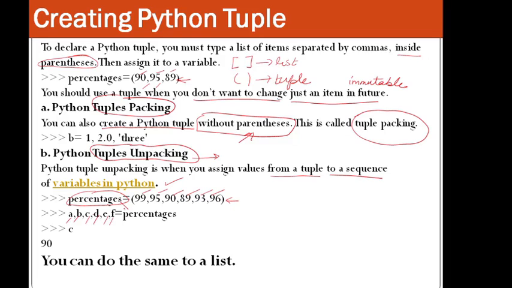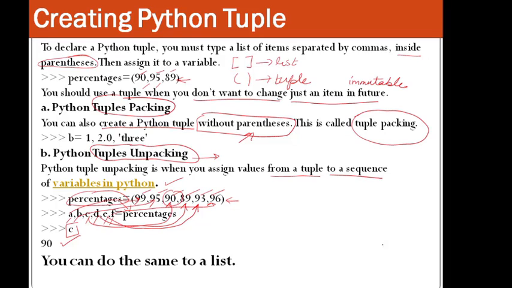And then you are writing just the name of the tuple over here. So it means a will be assigned 99, b will be assigned 95, c will be assigned 90, d will be assigned 89, e will be assigned 93, and f will be assigned 96. So if you try to display the value of c, what is assigned to c? It is assigned 90, so it will display 90.